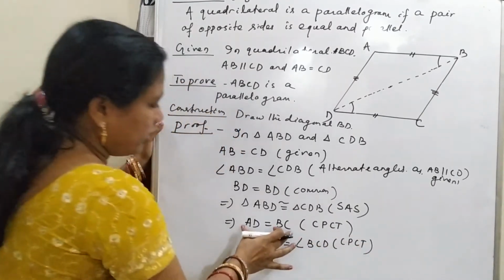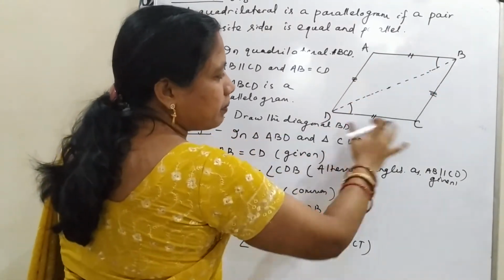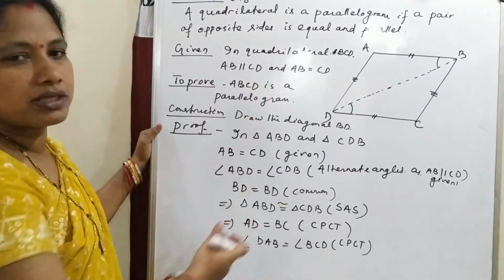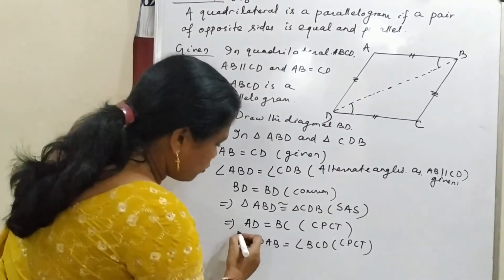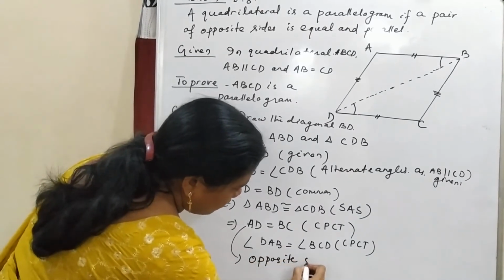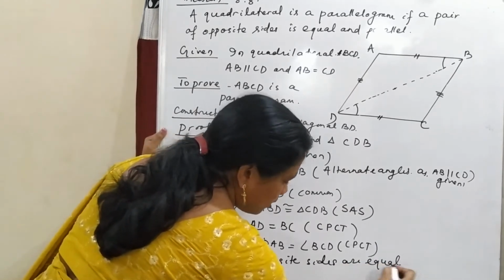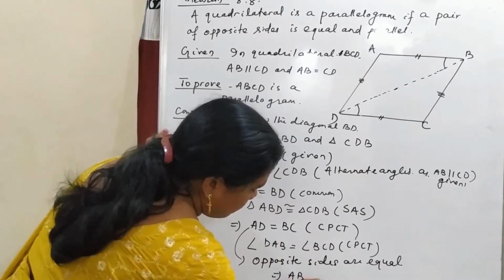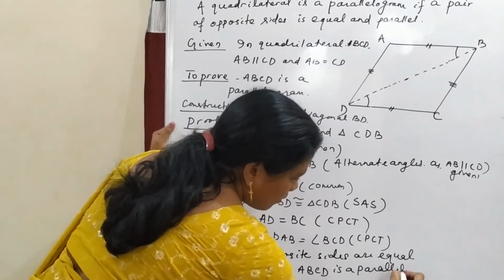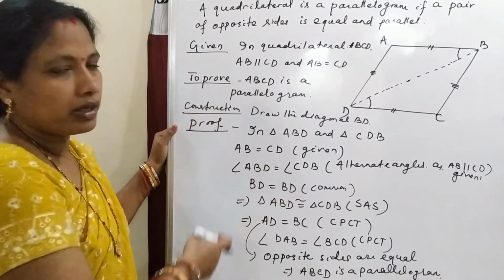So if AD is equal to BC and previously it is given that AB is equal to CD, opposite sides are equal, that means ABCD is a parallelogram. So in this way it is proved.